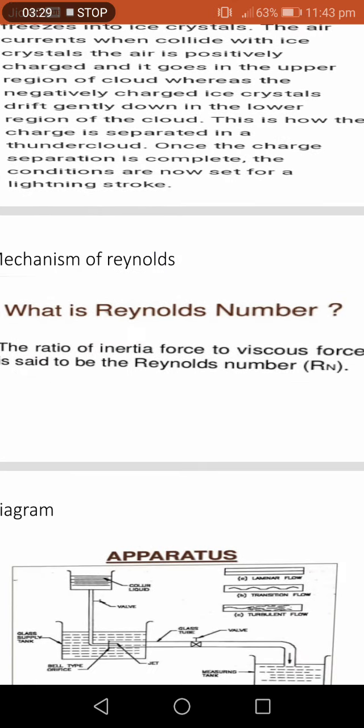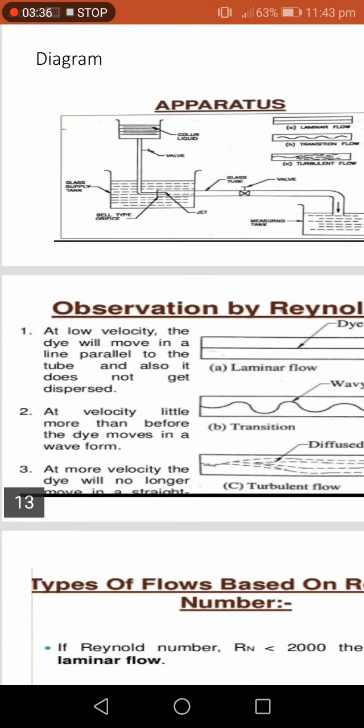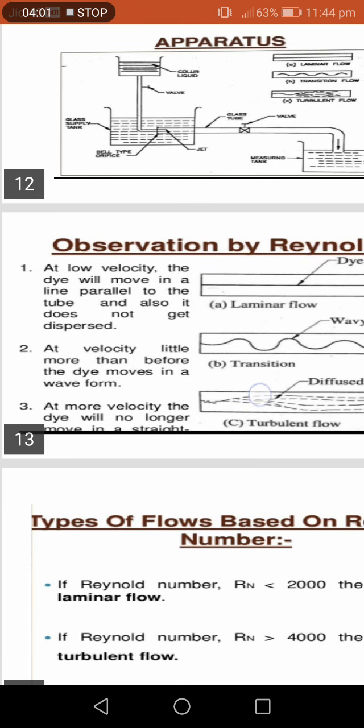Next one is mechanism of Reynolds. Reynolds number is the ratio of inertia force to viscous force, and it has three types: laminar flow, transition, turbulent flow. At low velocity, the dye will move in a line parallel to the tube and does not disperse. At a slightly higher velocity, the dye moves in a wave form. At more velocity, the dye no longer moves straight.